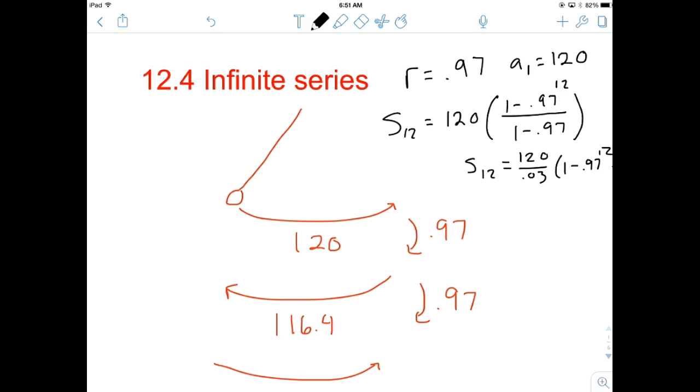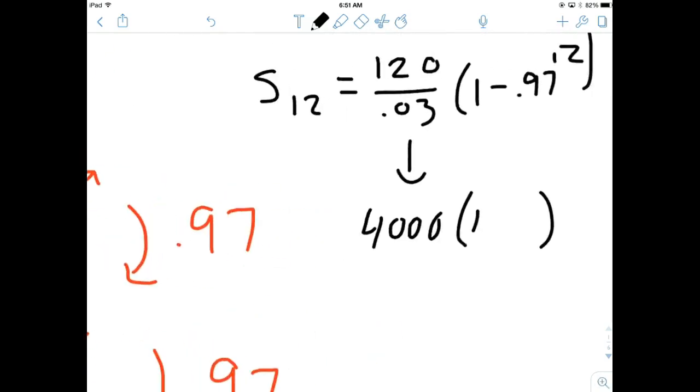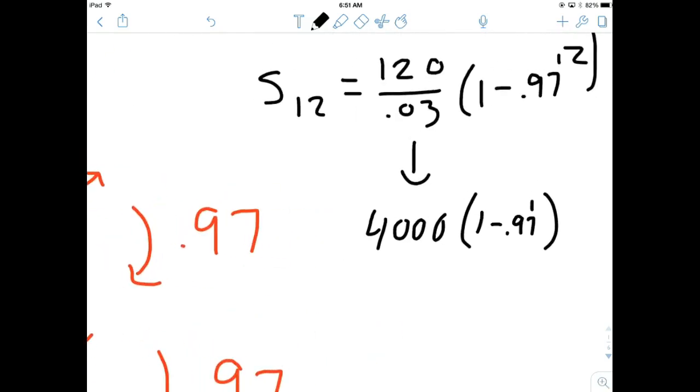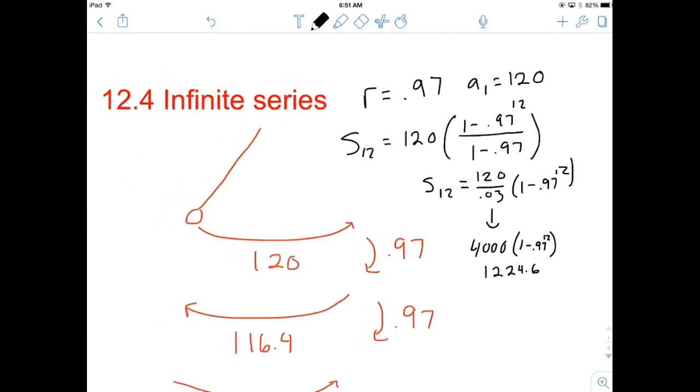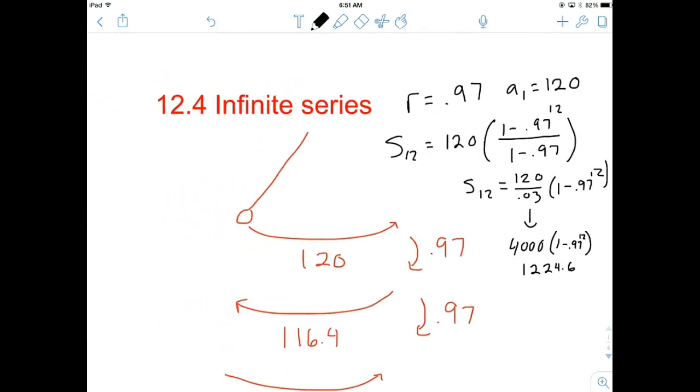All right, and if we take 120 divided by 0.03, we end up with 4,000. And when we multiply it by that remainder, answer times 1 minus 0.97 to the 12th, well, we only end up back at 1,224.6. So in 12 swings, back and forth, it goes about 1,200 total centimeters, I believe this was.